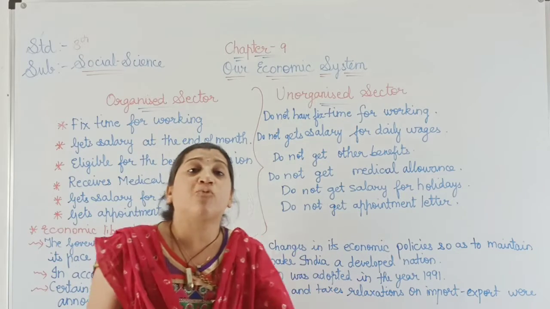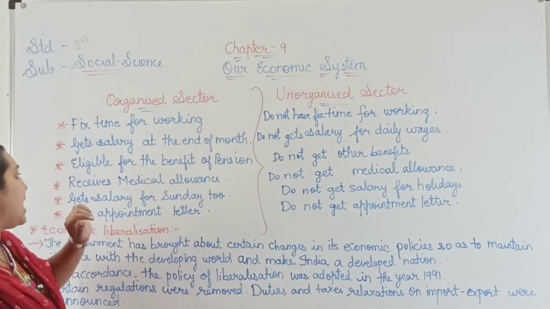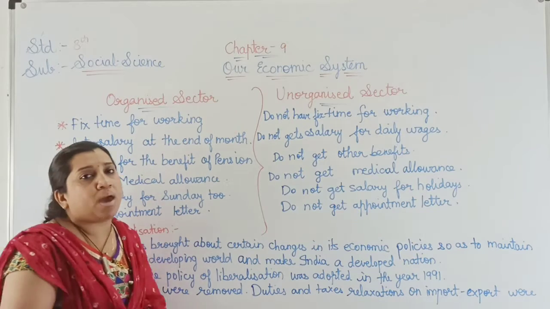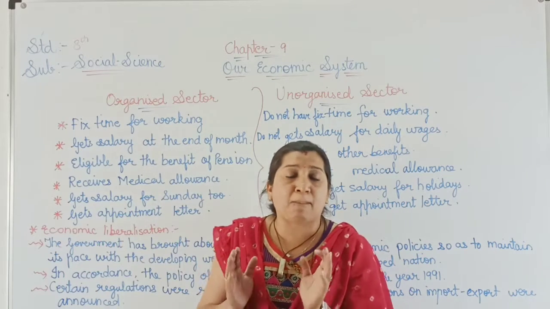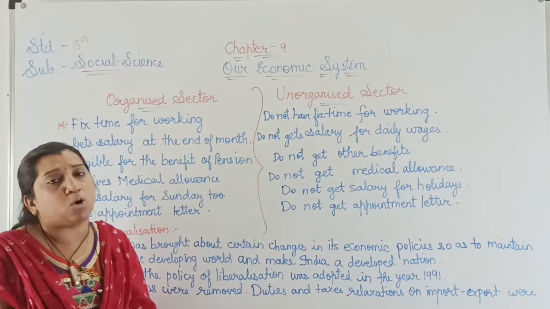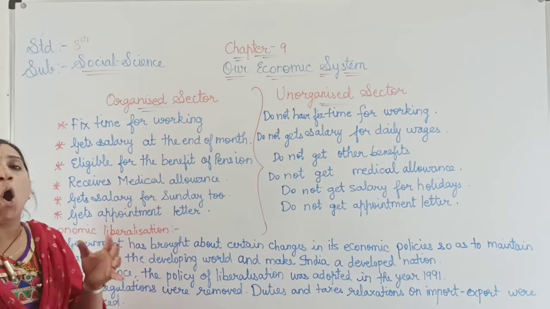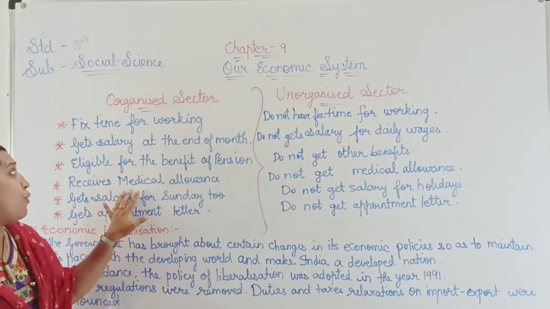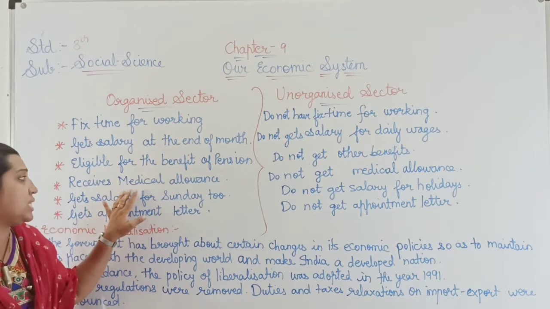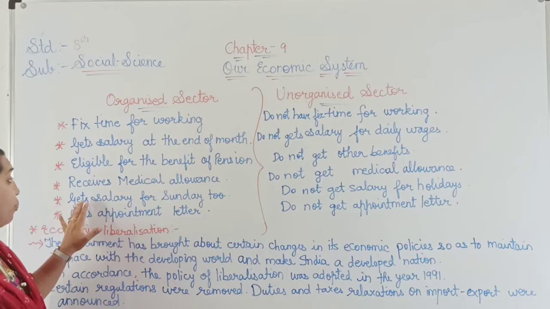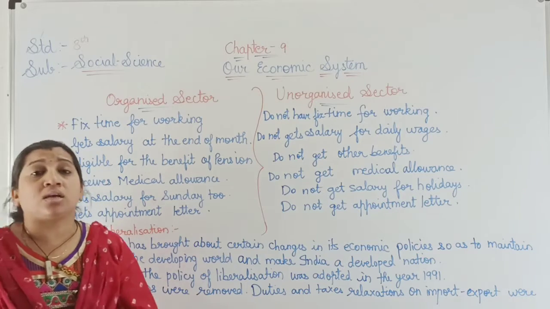They receive a medical allowance whenever there is a need: whenever that person becomes ill or sick, they get money from their own factory or sector, that is the medical allowance, apart from the salary. They get salary for Sunday too.